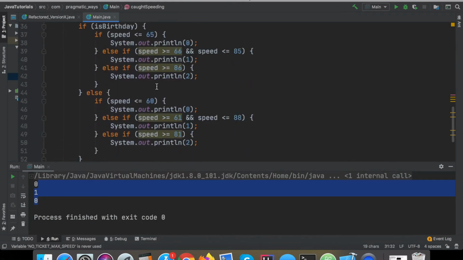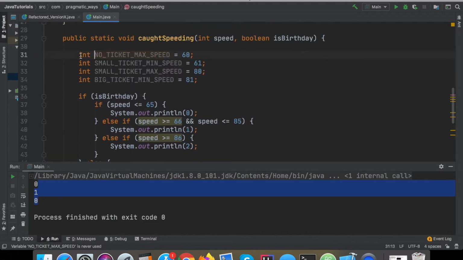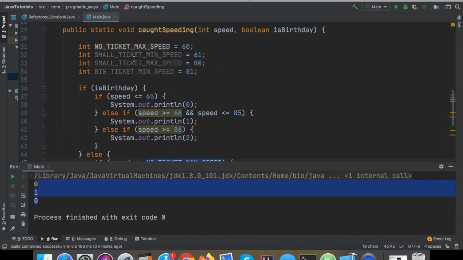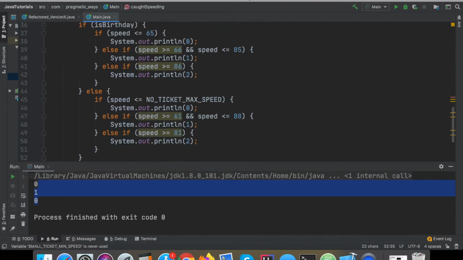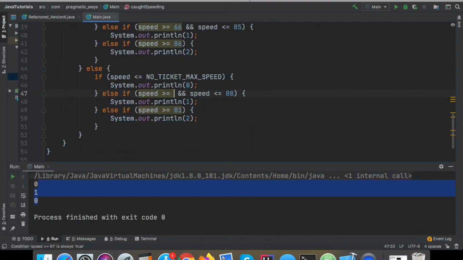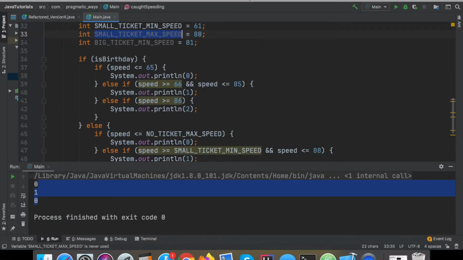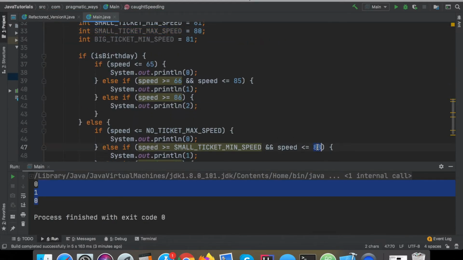And we are going to replace these magic numbers with these variables that we created up here. All right, so instead of 60, I'm going to say if speed is less than or equal to no ticket max speed. And then small ticket min speed, this is going to be the small ticket minimum speed here. And then this will be the small ticket maximum speed up here. And again, that's where the bug that I was talking about came in before. This person typed in 88 instead of 80.